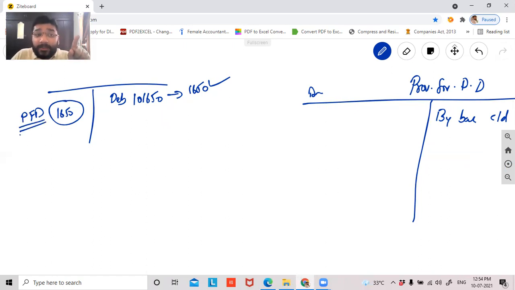We said that this provision for doubtful debt does not make much sense on the liability side, because liability means something which you have to pay in future. I'm not going to pay anything in future. So making this appear on the liability side is not actually making sense.